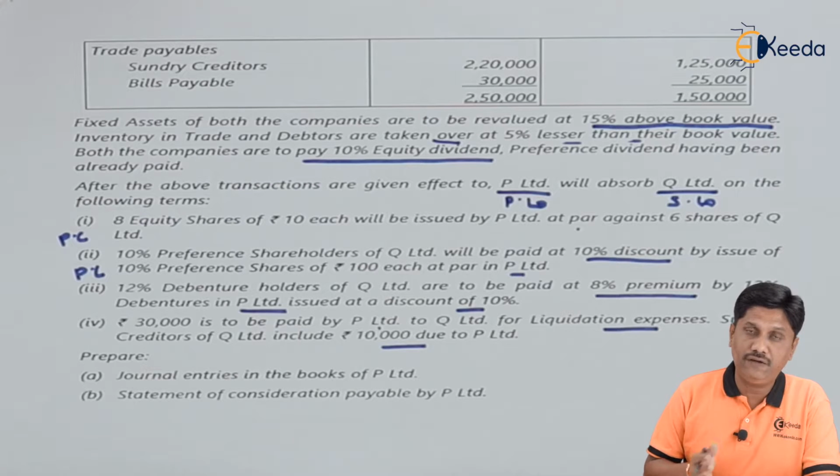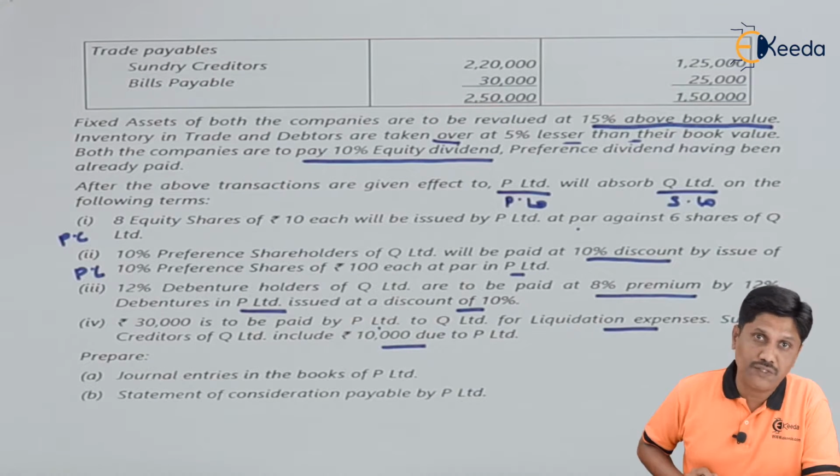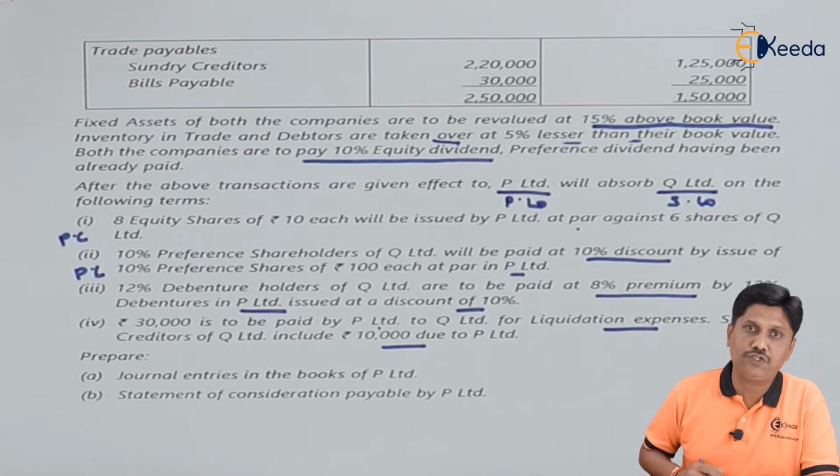So what will be our entry, sir? For us, P Limited will revalue their own fixed assets. Your entry will be fixed asset account debit to revaluation reserve account. It is merely a revaluation of the asset, nothing more than that. So let us pass that entry.